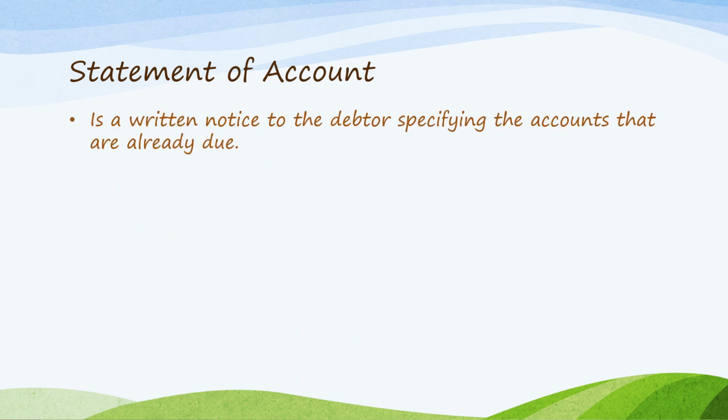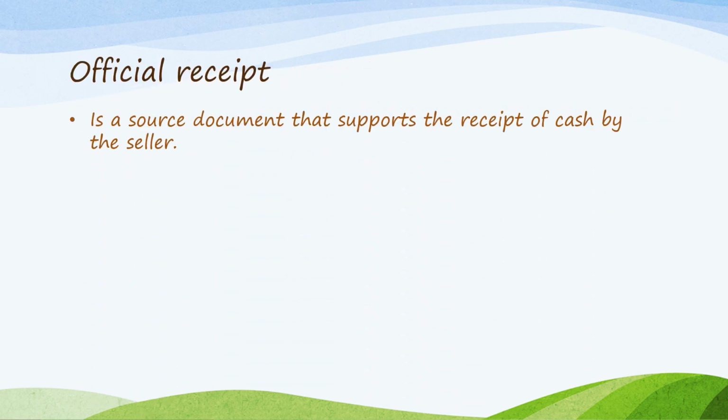Statement of account. This is a written notice to the debtor specifying the accounts that are already due. So this is another form of a source document. Official receipt. This is given to customers who make payment. So it is a source document that supports the receipt of cash by the seller. And this is normally recorded in what we call the cash receipts journal book.